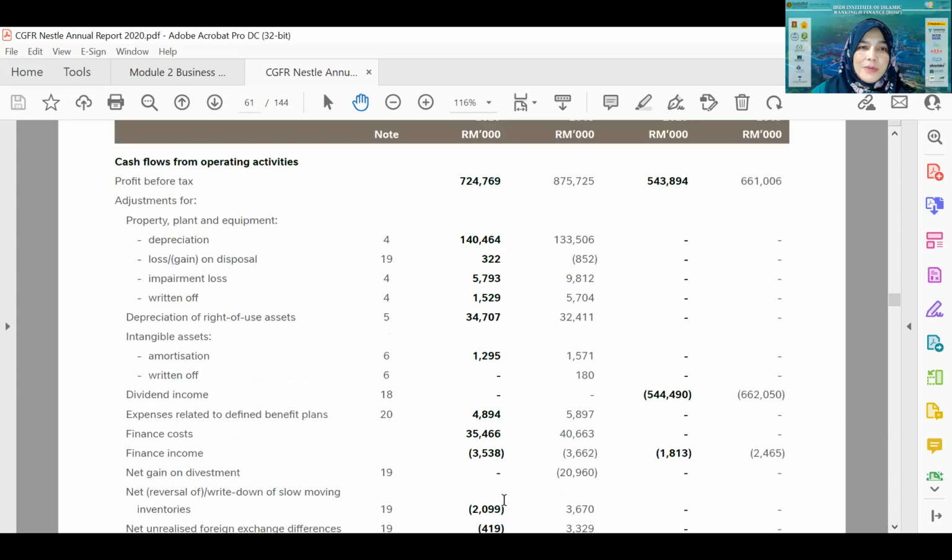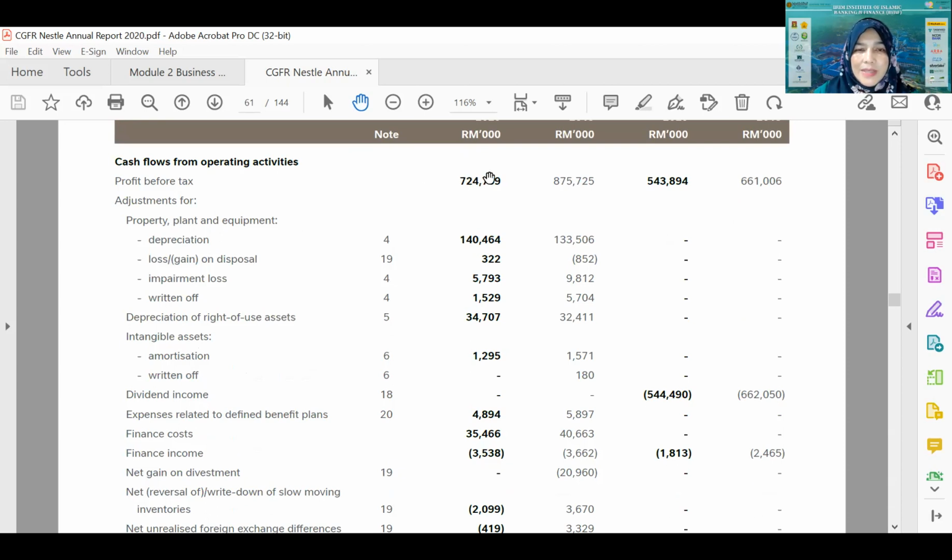Yeah. So all right, this is the cash flow from operating activities. How is it reported? It starts with the profit before tax. Profit before tax is the item that we finally get for the statement of comprehensive income.